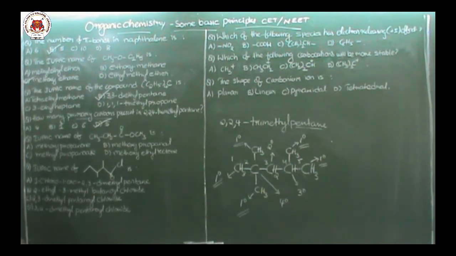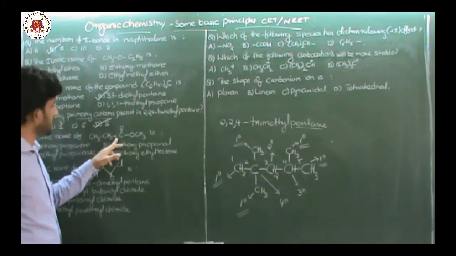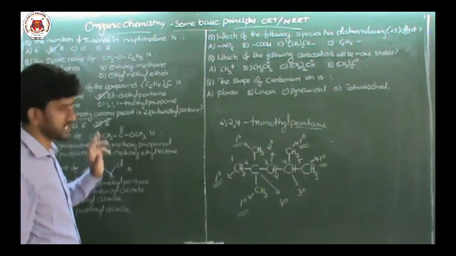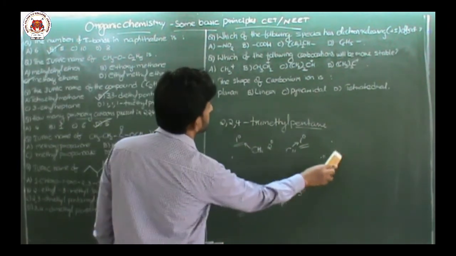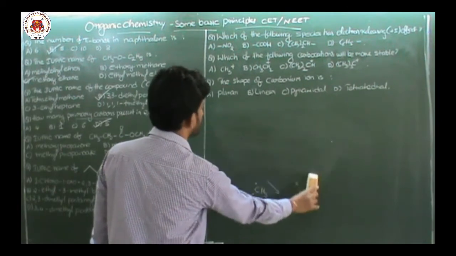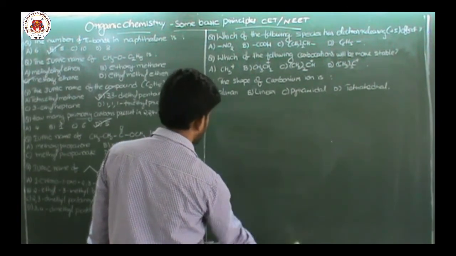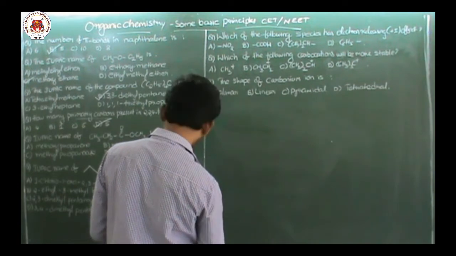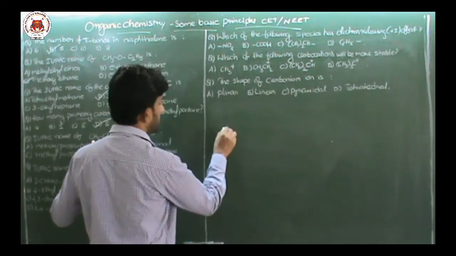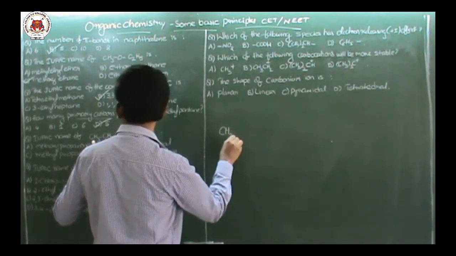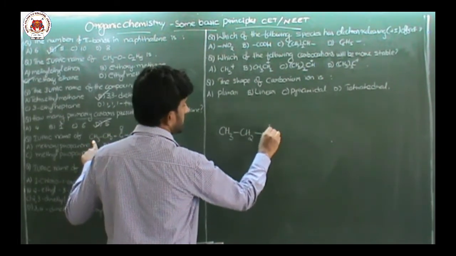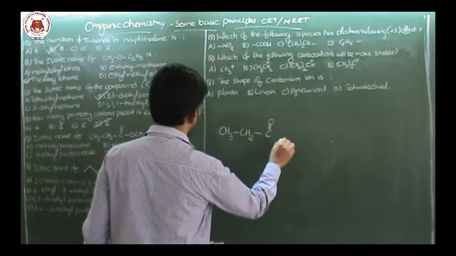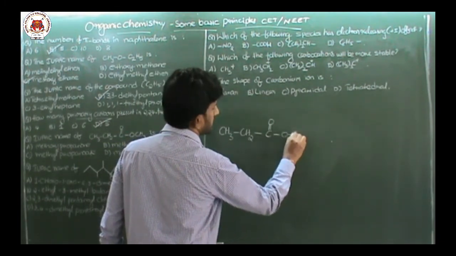Next question is IUPAC name of CH3, CH2, COO, CH3. CH3, CH2, C double bond O, CH3.